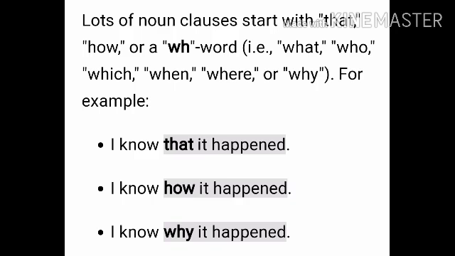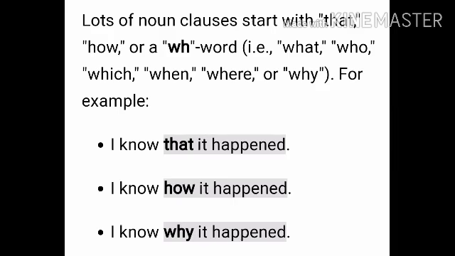Now you can see here, how to know which part of a sentence is a noun clause. If you see a sentence that begins with what, who, which, when, where or why, it talks about a noun clause. Now let us be more clear about it.